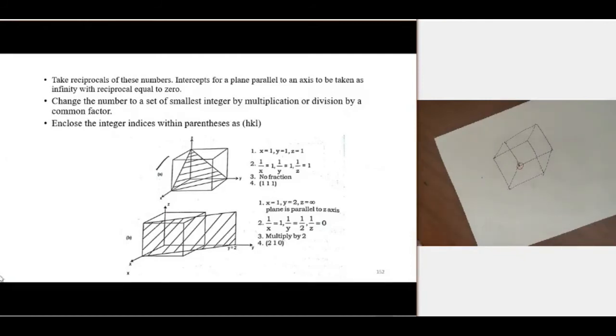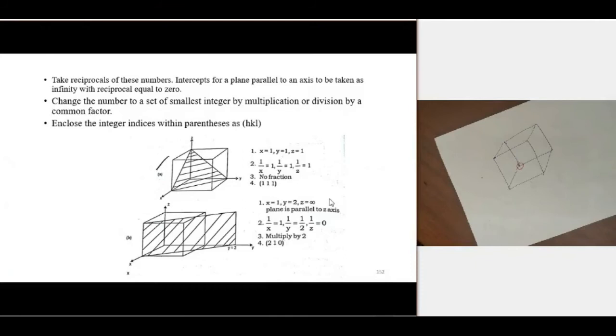And this hatched plane is parallel to the z-axis. If any plane is parallel to any axis, then we give the intercept value as infinity.